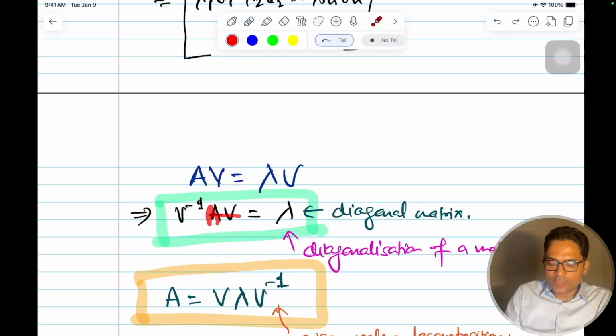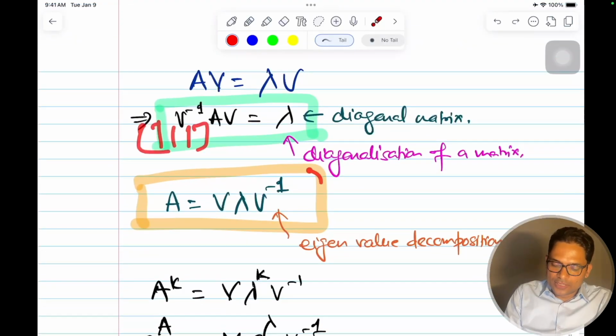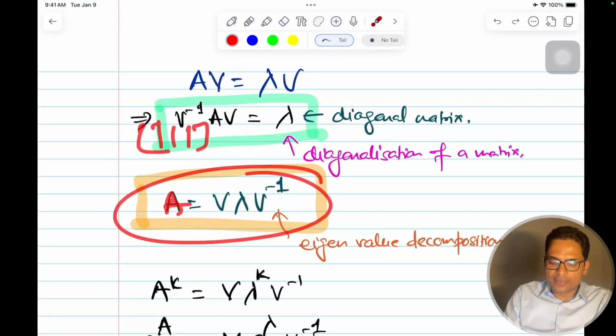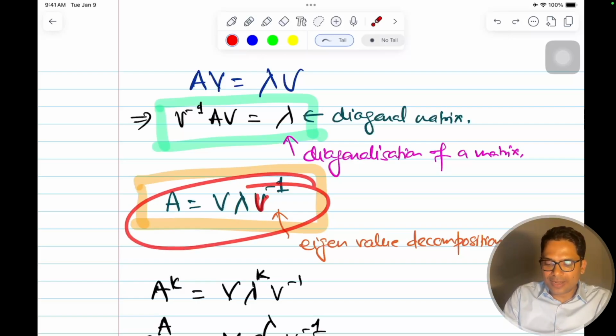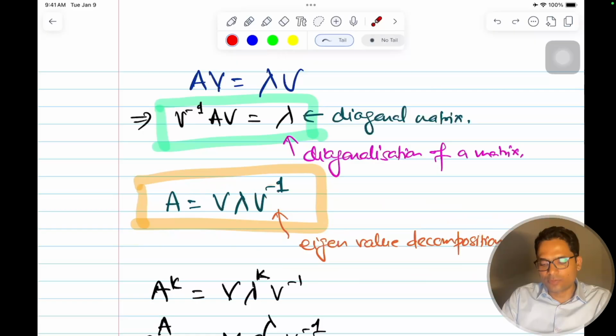Now A has been converted into a diagonalized matrix just by multiplying by the matrix of its eigenvectors. The columns are eigenvectors, and then we just reshuffle that, and we can write the same matrix A as the product of the matrix of its eigenvectors, a lambda matrix which has all the lambda values, and the inverse of the eigenvector matrix. This is called eigenvalue decomposition. That was the main thing.